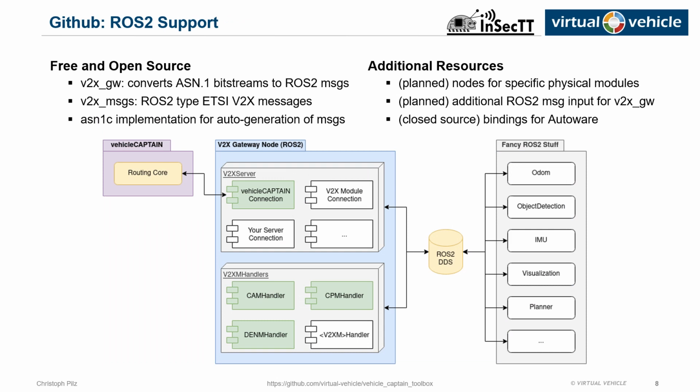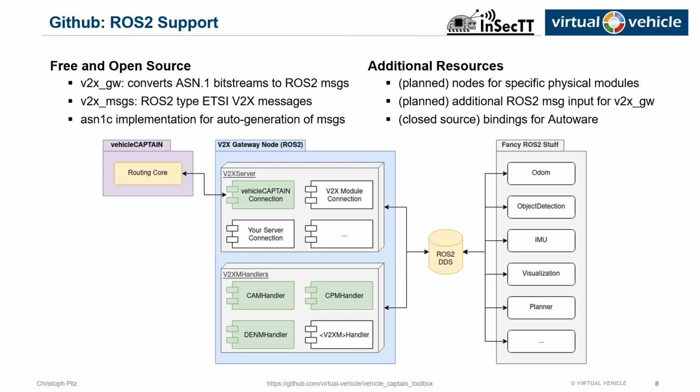Next, we have the ROS2 support. In our daily business, we heavily rely on the versatile environment that is provided by ROS2. Hence, the ROS2 support has the most active support from our developers. The V2X gateway is the core of our ROS2 V2X stack. The gateway first connects with the server implementation to the vehicleCAPTAIN routing core or any other physical interface. The gateway then internally processes the received V2X messages with message-specific handlers. The processing is in major parts the conversion from ASN1 byte stream to ROS2 type V2X messages.